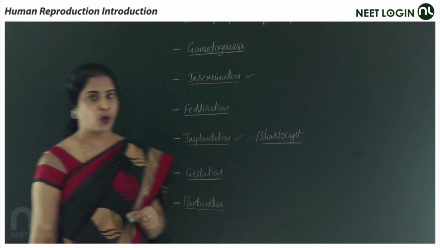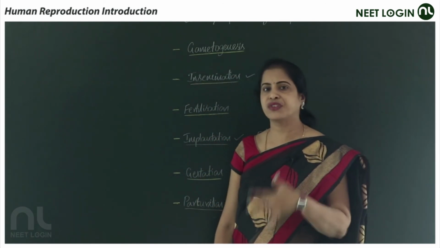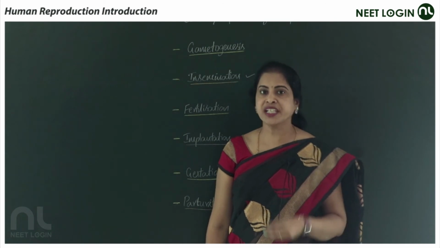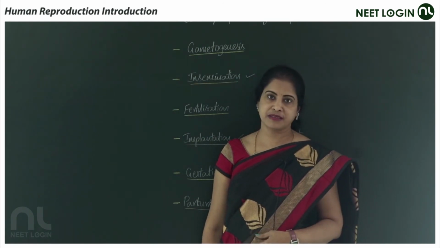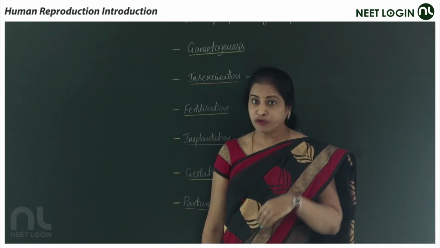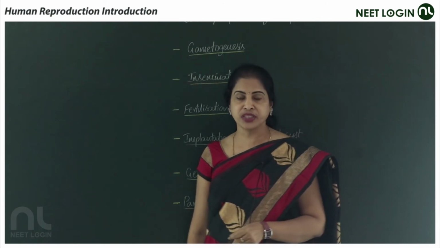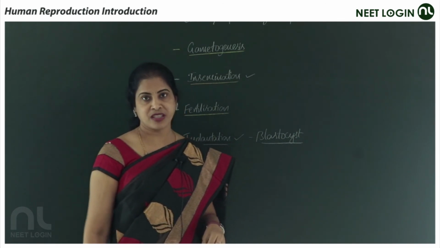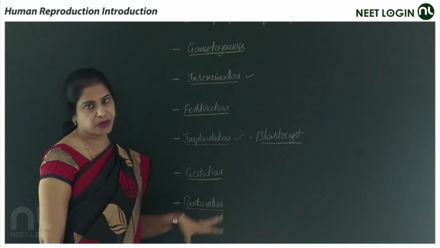Why am I specifying this word? The class Mammalia itself is classified, actually into three, but there is no need to go into that detailed account. There are prototherians, metatherians and eutherians. Prototherians are the egg-laying mammals. Metatherians will give birth to immature young ones, though they are viviparous. But eutherians, to which human beings also belong, give rise to highly developed young ones, where the entire development takes place in the uterus during the gestation period.